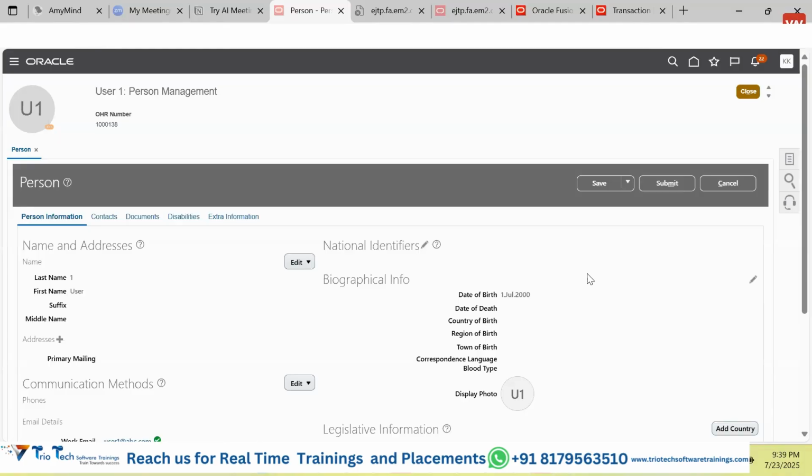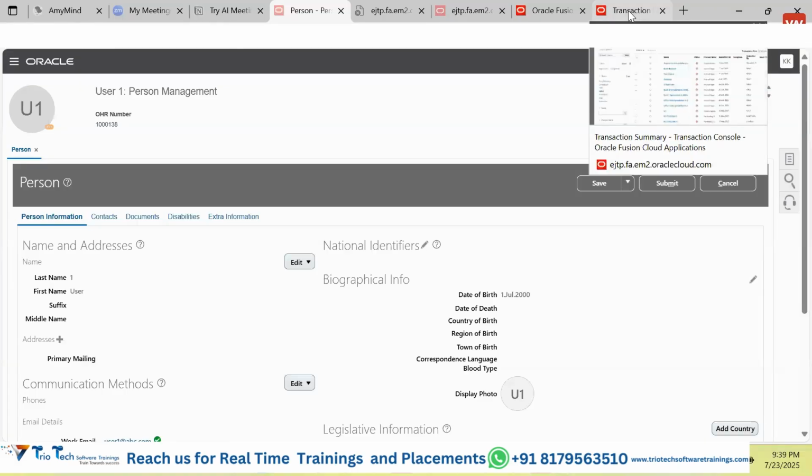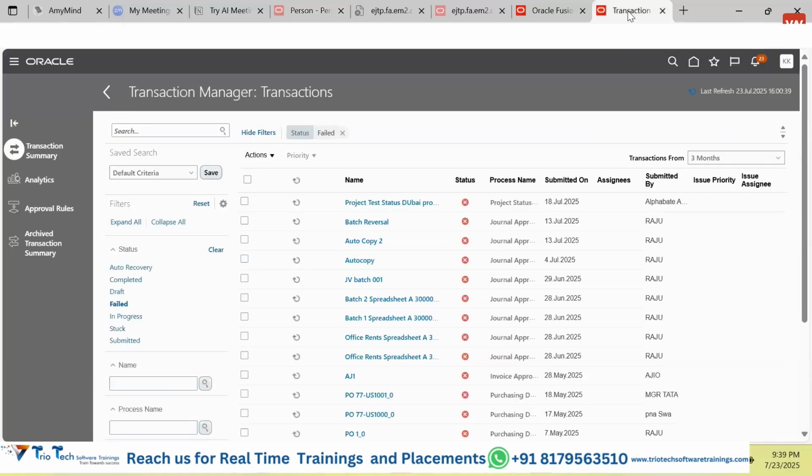Either you can create, or you can delete, or you can modify. Anything any user does on the data from the UI is called a transaction. And guys, in case we have to monitor what transactions are happening, who has done those transactions, and whether a transaction has completed successfully, has failed, or is waiting for someone to approve, how will you get to know? This particular software is for administrative purposes. The admin of the application will have this software, and they will be able to access it.